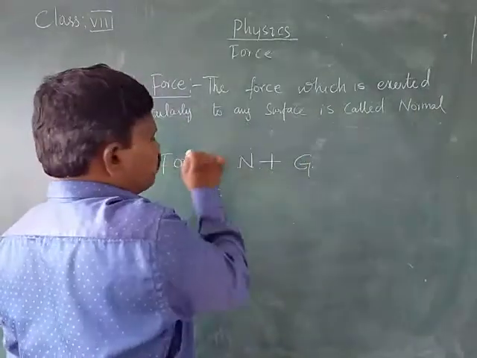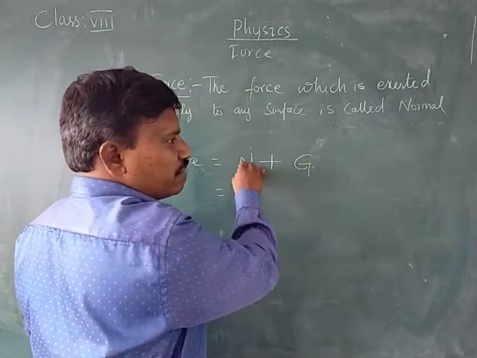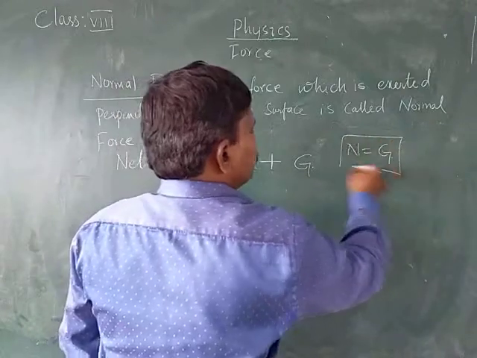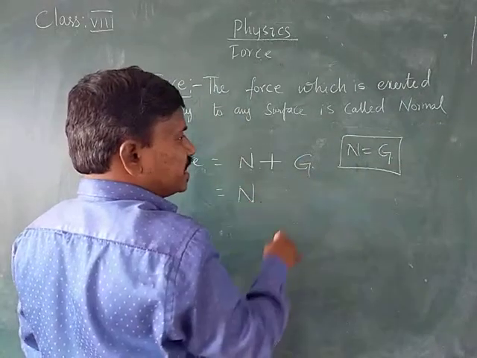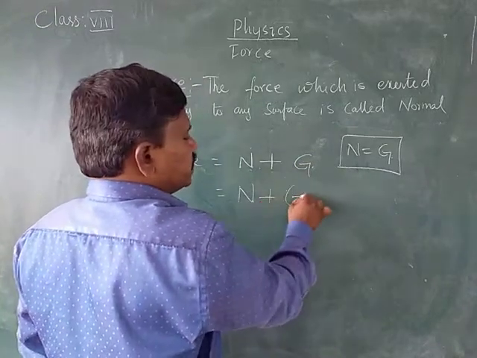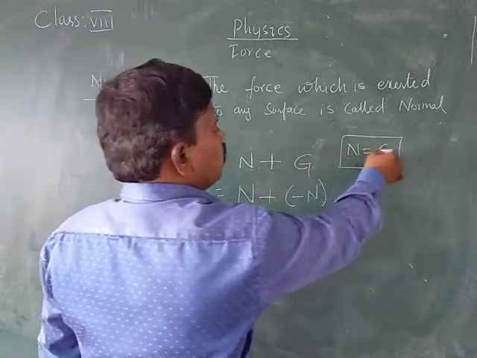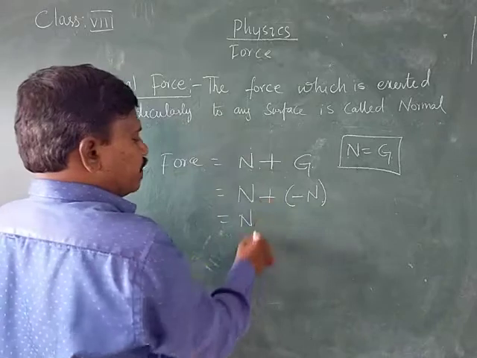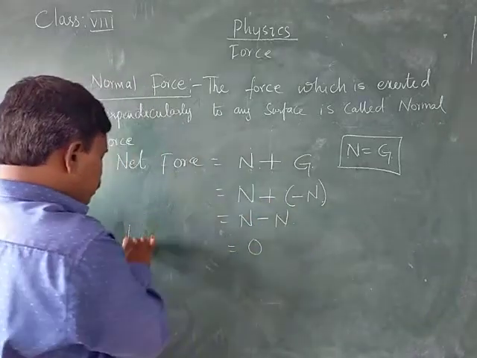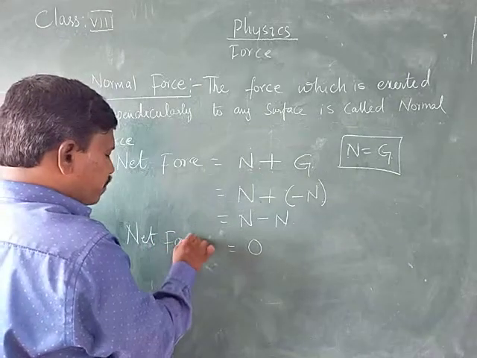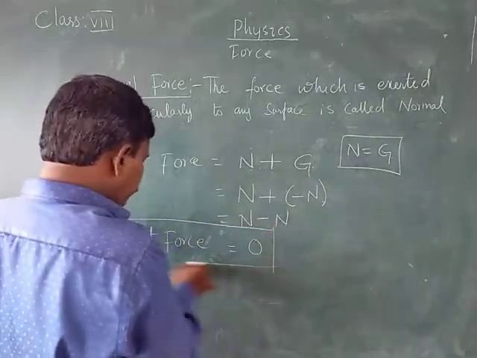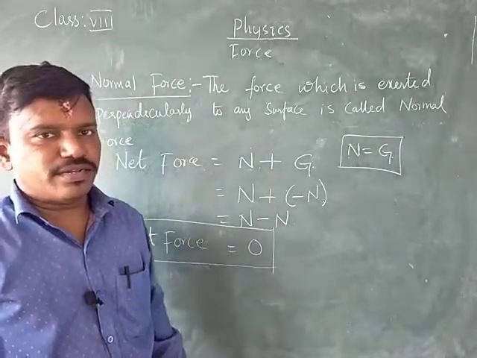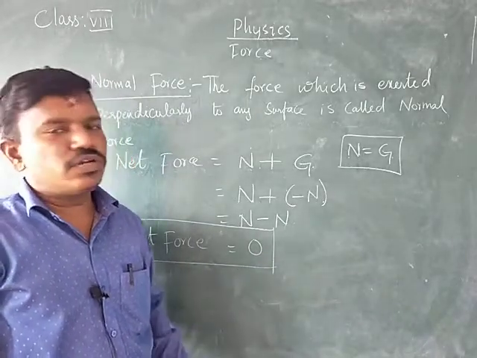Here the normal force and gravitational force are equal in magnitude, but they are exerting in the opposite direction. Since N is equal to G, I am writing N in the place of G. Therefore, we get N minus N, that is equal to 0. Therefore, the net force acting on a body which is placed on a table is equal to 0.